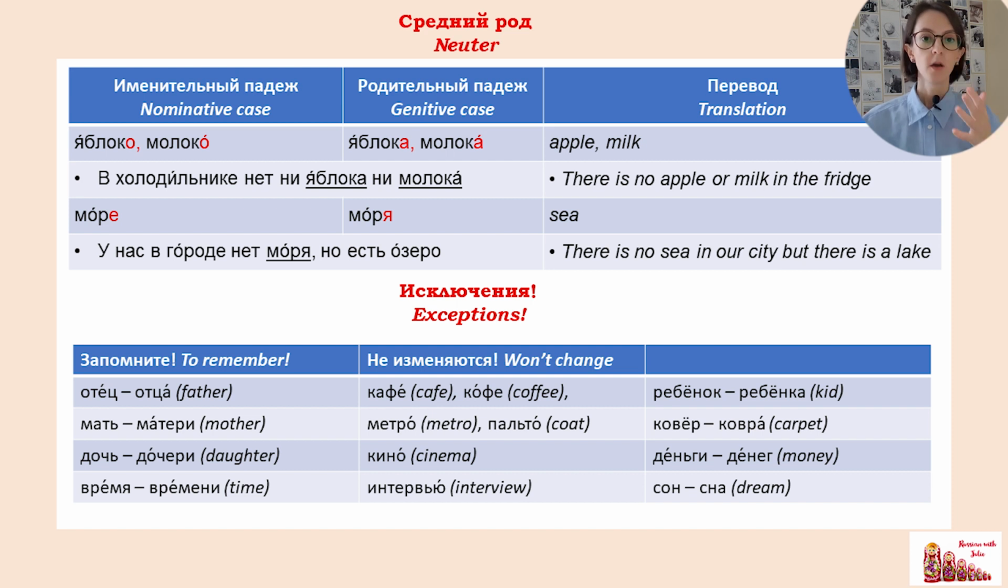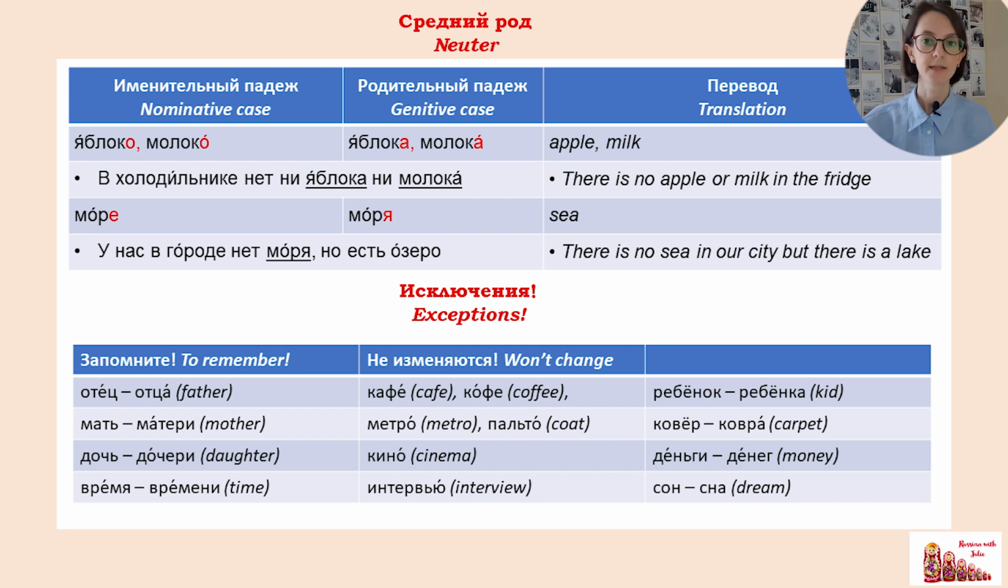Over here, when we say that we don't have something or in our city there is no something, we use genitive case. У нас в городе нет моря. But if we have something or in our city there is something, we use nominative case. Но есть озеро. Be careful over here. And there are some exceptions, of course.